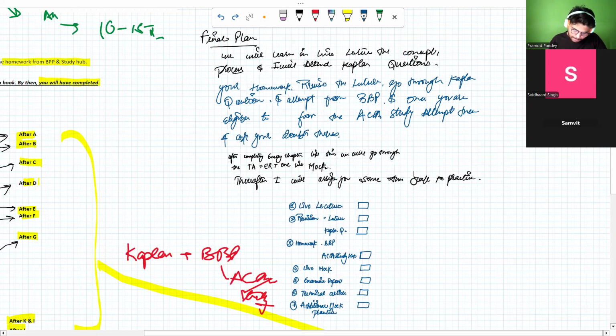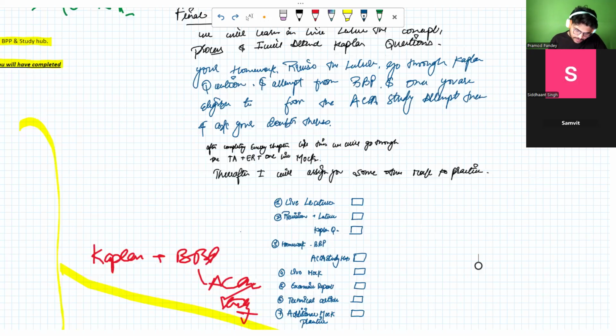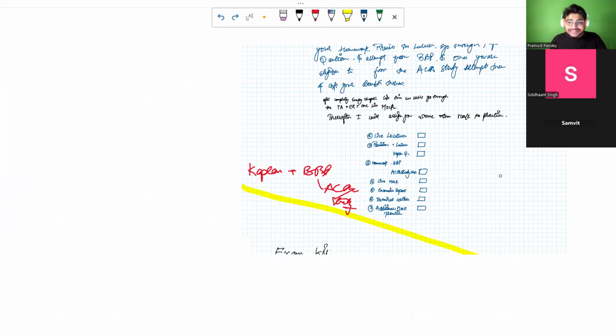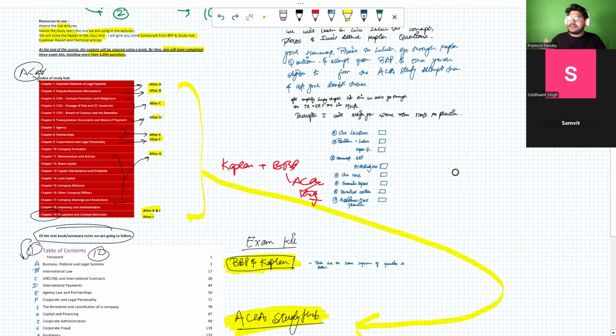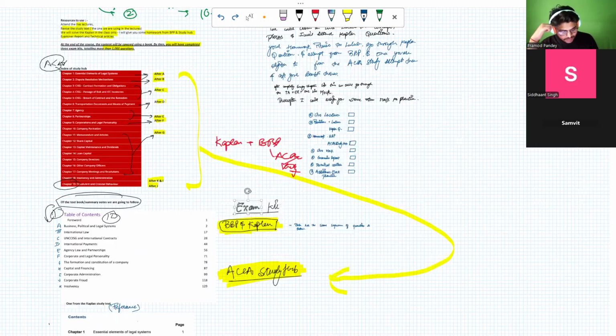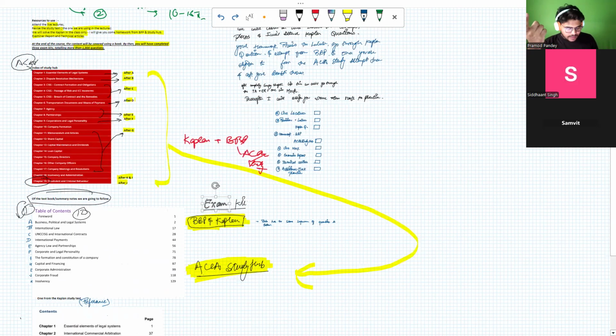You will share the summary notes, the Kaplan, BPP, and ACC study in the group. One can access the ACC study when they are an active registered member of the ACCA. So if you are a student, I'm supposing that you will have access to the ACC Studio. Other than that, I will be sharing the Kaplan kit, the BPP kit, and the summary notes with you.